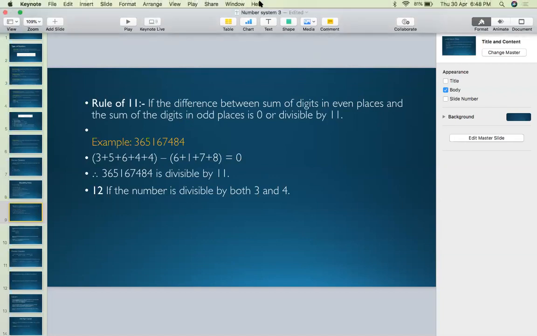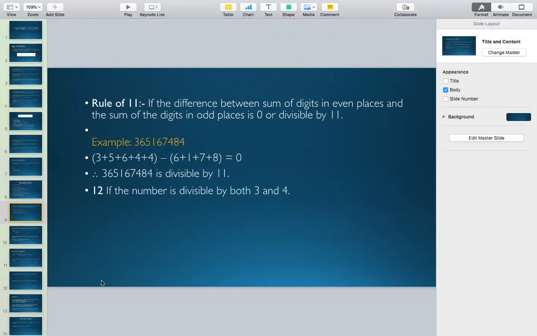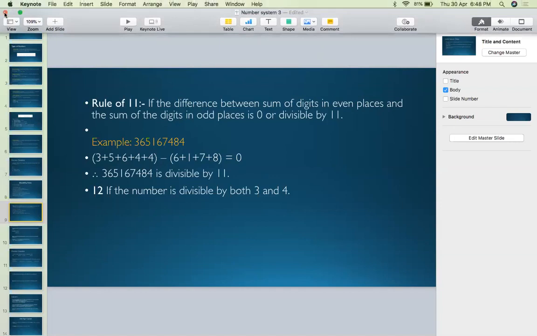Now is it clear, everyone? The ones who were having any issues, is it clear now how to check whether a given number is divisible by 11 or not? Okay, great, great. I'm getting good responses. Thank you, guys.